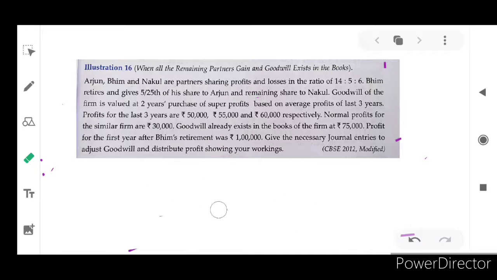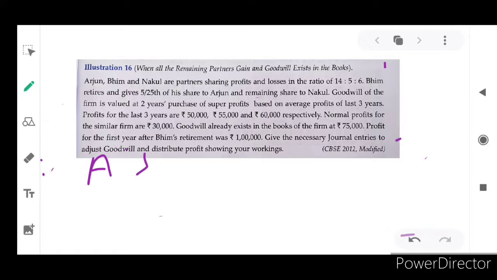But now BIM's share of goodwill, this 10,000 rupees, will be given by Arjun and Nakul in the gaining ratio. So the gaining partners' capital accounts will be debited in the ratio 1 by 5 for Arjun and 4 by 5 for Nakul. So this 10,000 will be compensated by the gaining partners to the retiring partner BIM: 2,000 and 8,000.